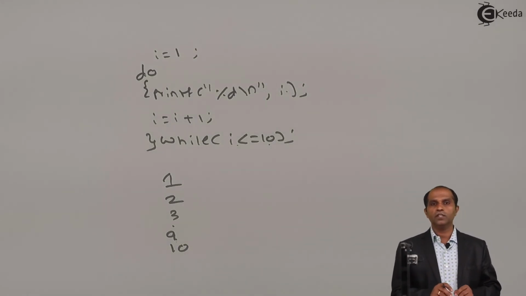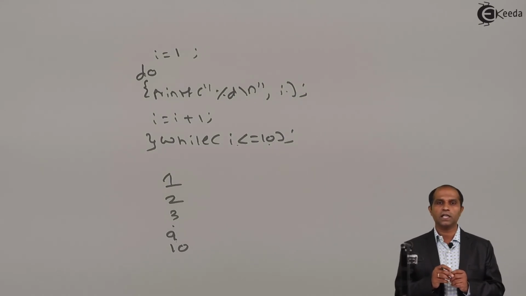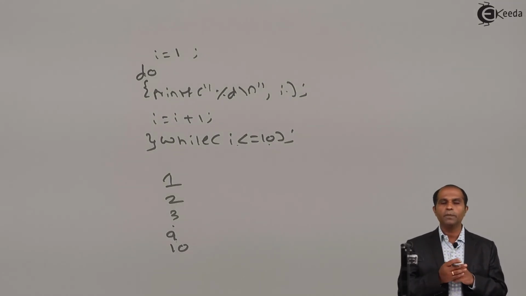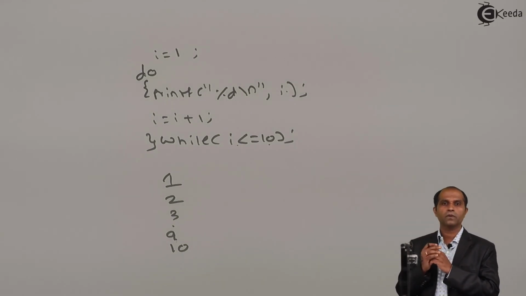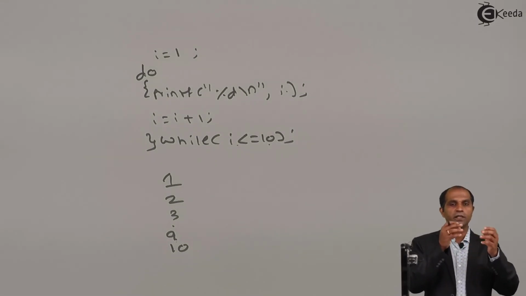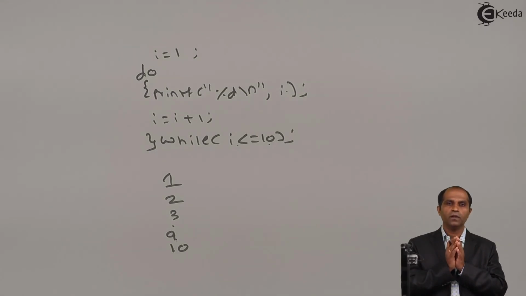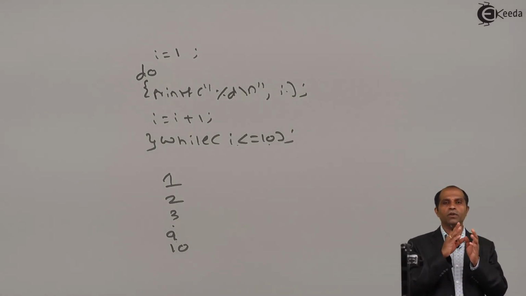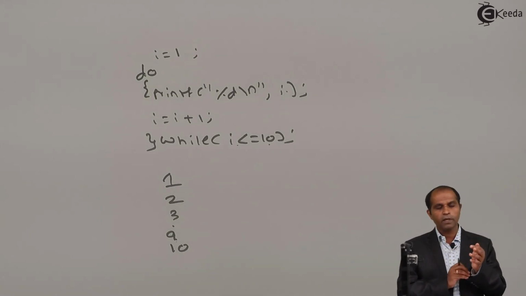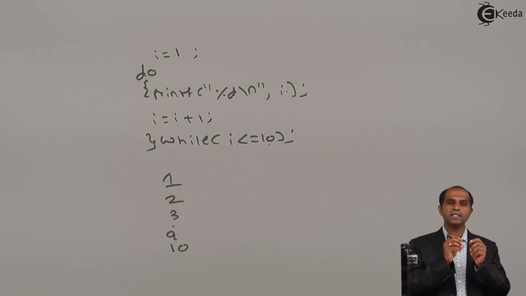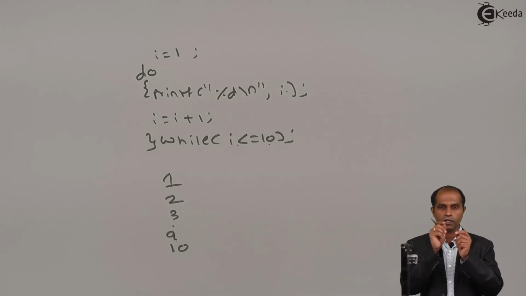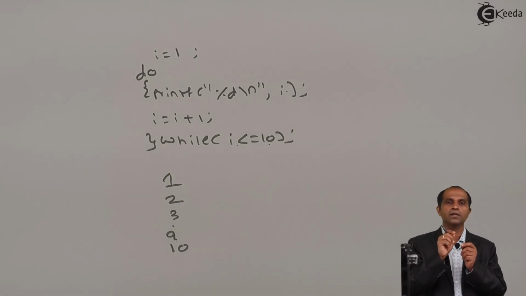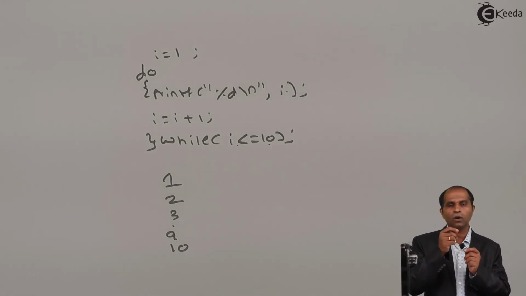So a do while is basically one more looping structure in C language, which will help us to again repeat certain instructions. Here the repetitions are done and the condition is tested at the end of the loop. If you want to repeat some instructions and then test the condition, prefer a do while. If you want to test the condition and then decide whether to repeat or not repeat, then it is a while. So in general words, while is called an entry controlled loop, whereas do while is called an exit controlled loop, because here you're going to test the condition at the last so that you can decide whether to go back or quit.